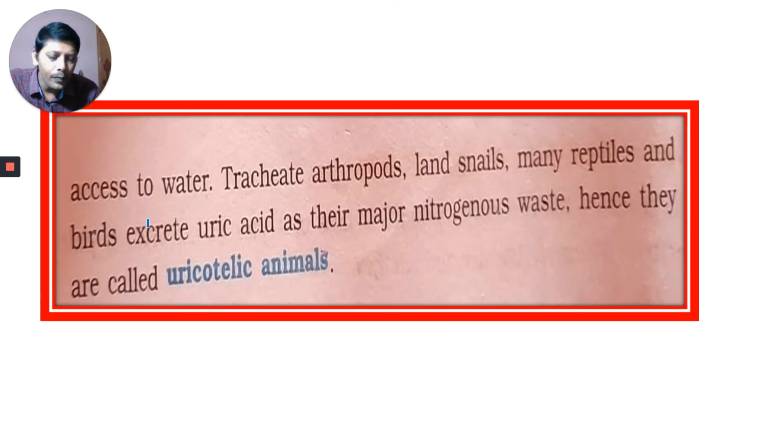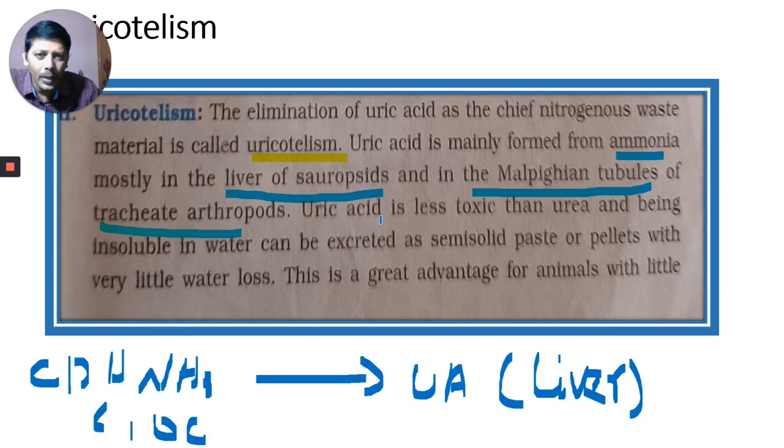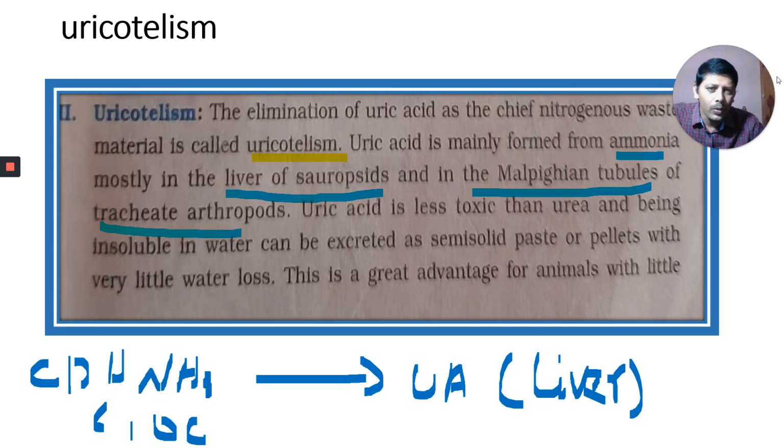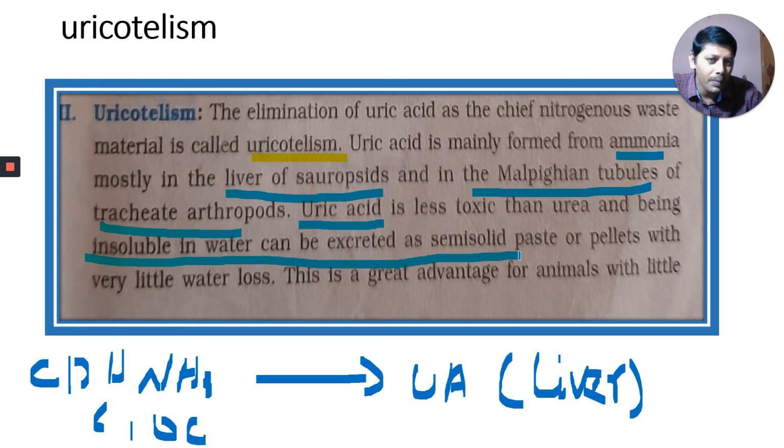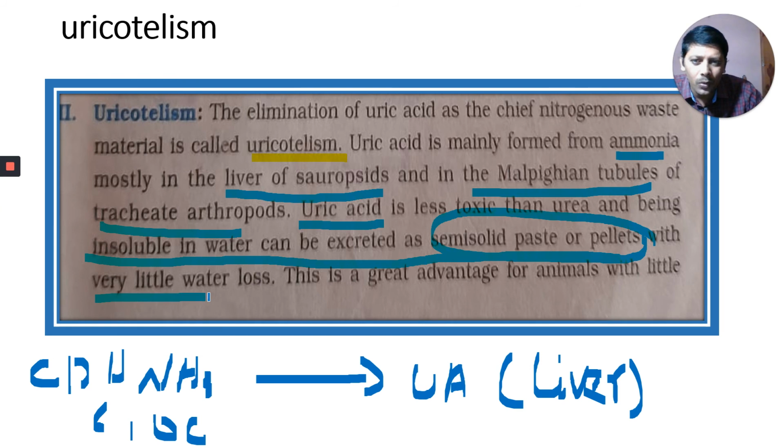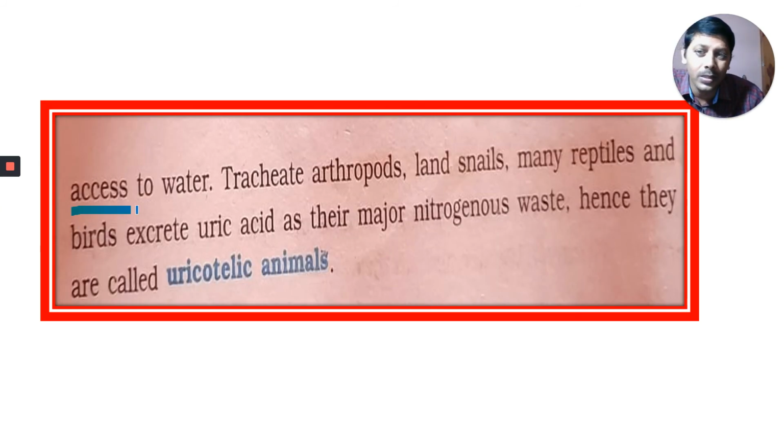Okay, right. See the next point. Uric acid is less toxic than urea, being insoluble, and can be excreted as semi-solid paste or pellets with very little water loss. This is a great advantage for animals with little access to water, that is, little availability of water.